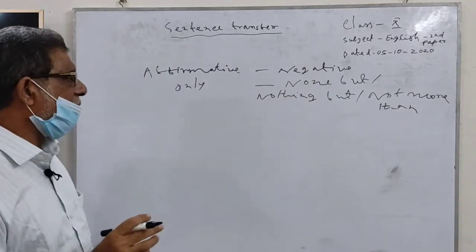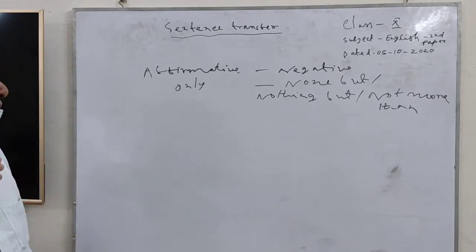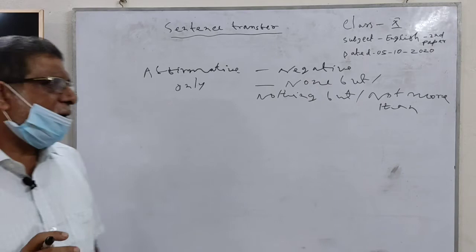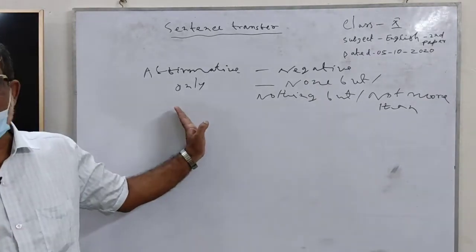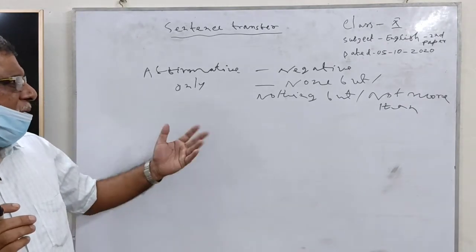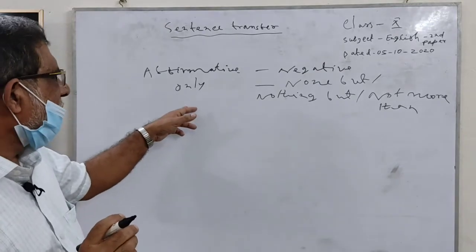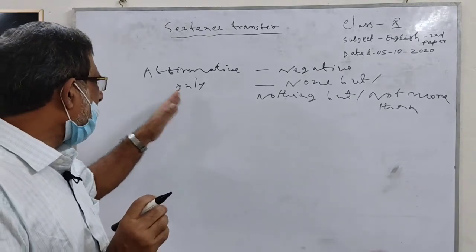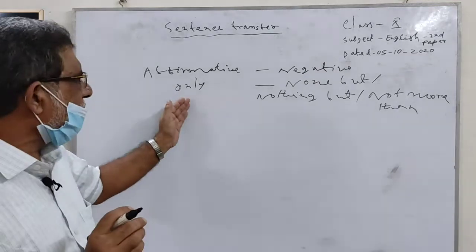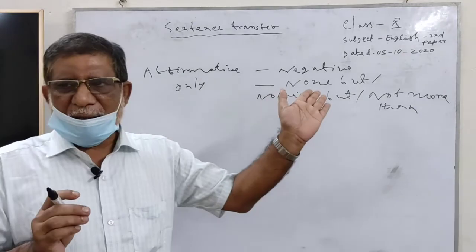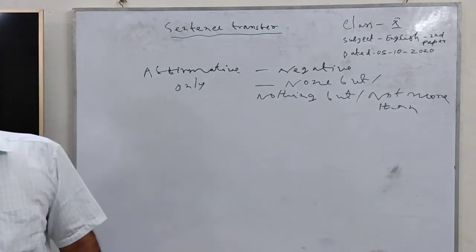Here you can see only. This is an affirmative sign. Negative sign: none but, nothing but, not more than. You can use this sign for only. When you see that there is only in an affirmative sentence, when you are going to change it to negative, then you can use none but, nothing but, or not more than.